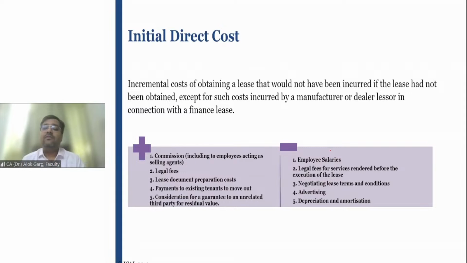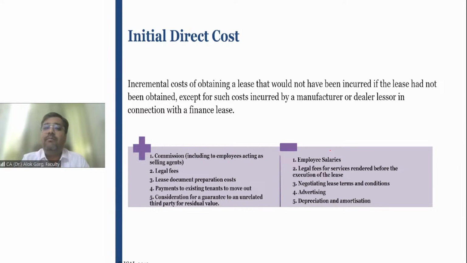What is initial direct cost? That interest rate is a very theoretical concept. Just skip that, right? That concept says that interest rate is a rate at which whatever investment has been done, which is like a fair value of the lease property, should be equivalent to the present value of the future lease rentals which I'm earning, right? So this interest rate should be that rate where if you are discounting your future lease payment, it will be equivalent to your fair value of the asset.